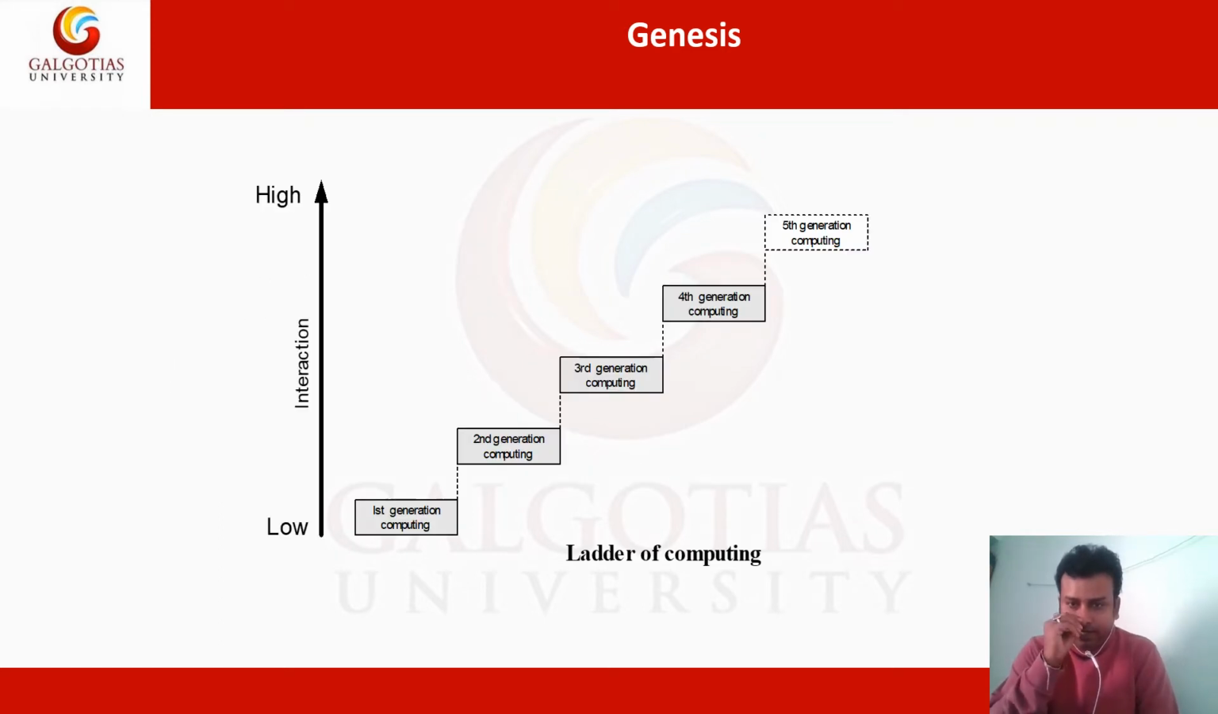Arbitrarily, we can divide the generations of computers into 5 different generations. In the first generation, interaction was low. The second is somehow more interactive. The third has more interaction than the second generation. Consequently, in the fourth and fifth generations, interaction is also high. So from first to fifth generation, the interaction level changed from low to high.